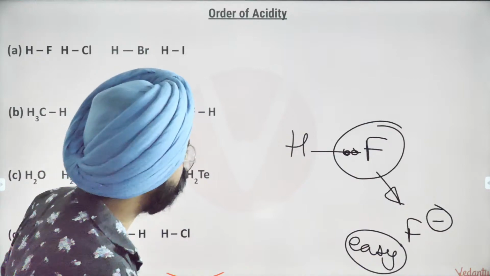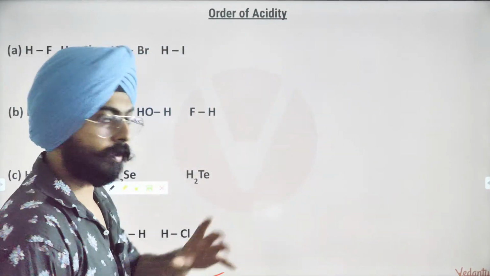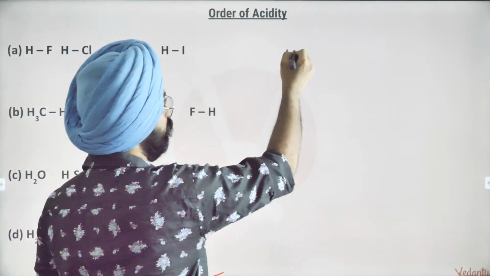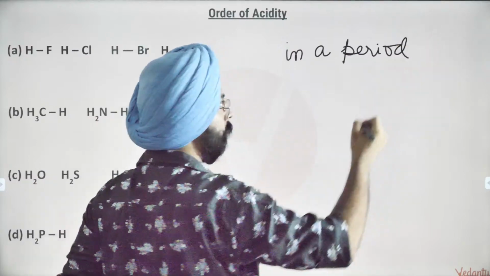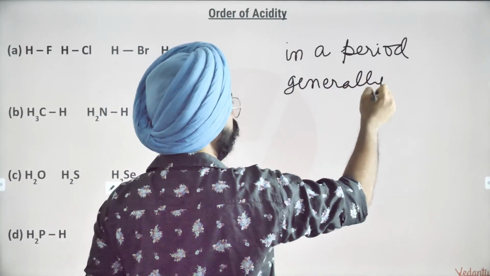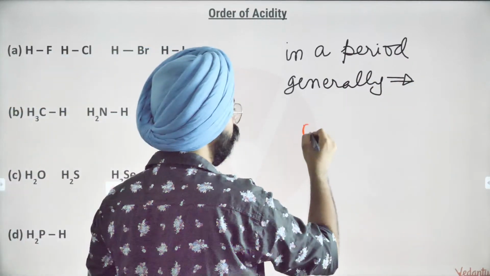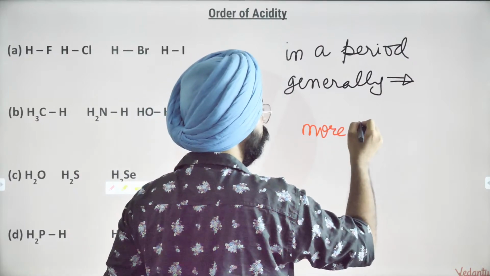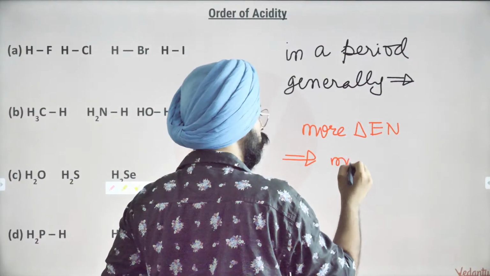Got it? So my dear friends, over here, what is the conclusion? The conclusion is, in a period, generally, more electronegativity difference implies more acidity.